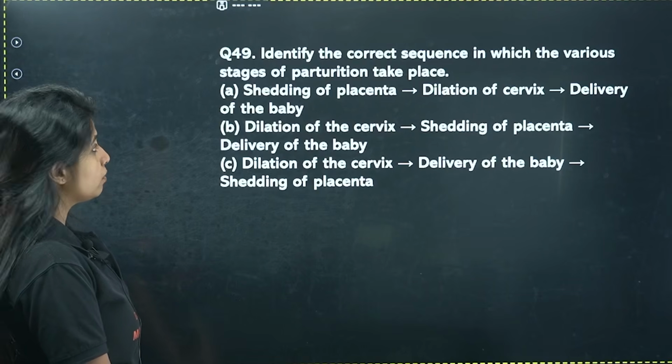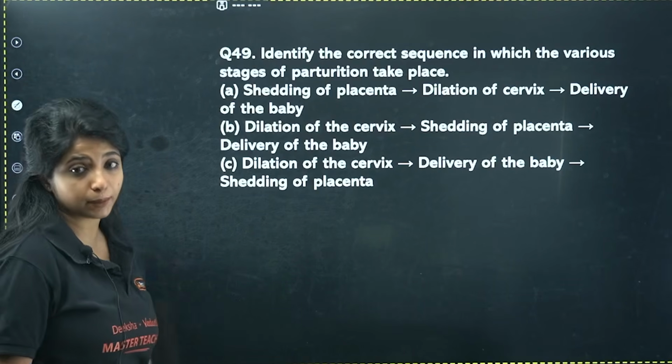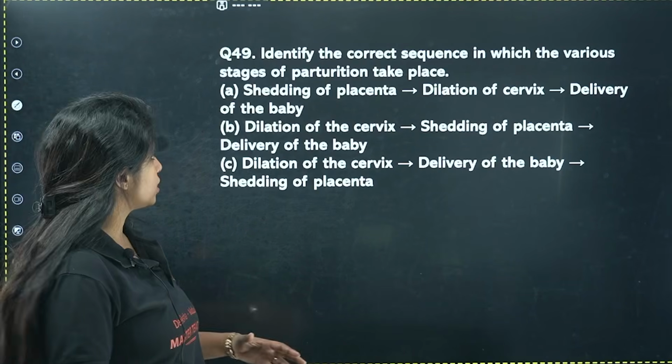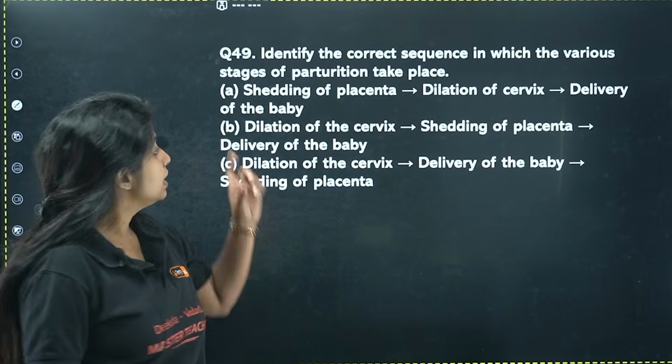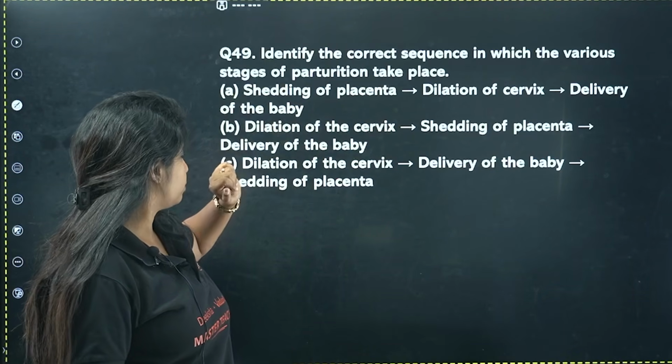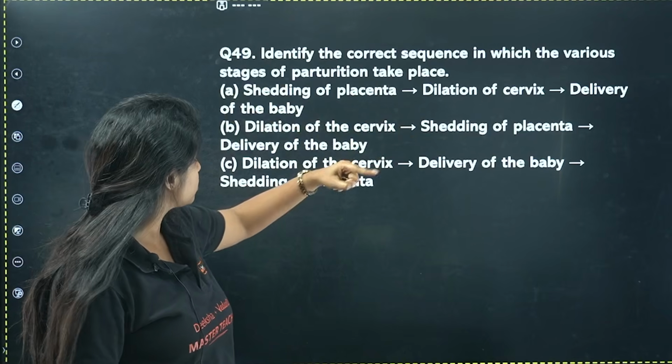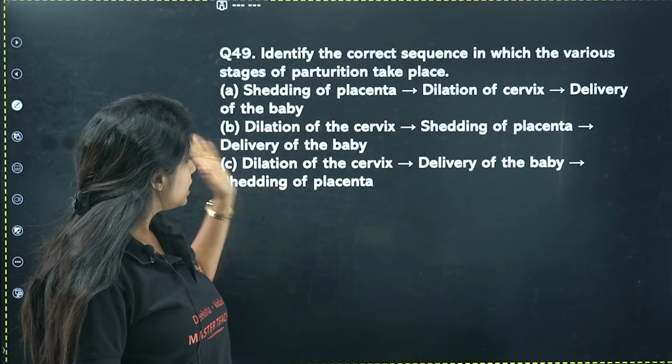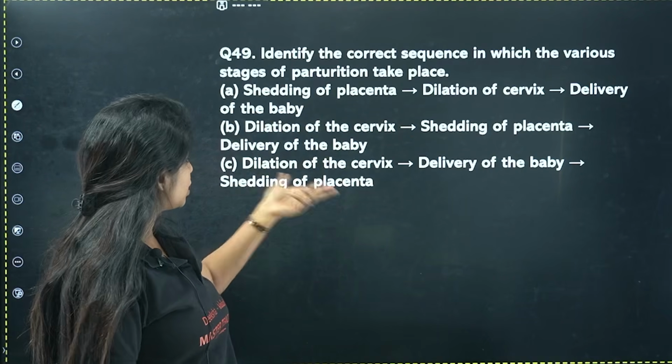Identify the correct sequence in which the various stages of parturition take place. Okay, how does parturition take place? Parturition means expulsion of the baby. Shedding of the placenta, dilation of cervix, delivery of the baby. Dilation of the cervix, shedding of the placenta, delivery of the baby. Dilation of the cervix, delivery of the baby, shedding of the placenta.